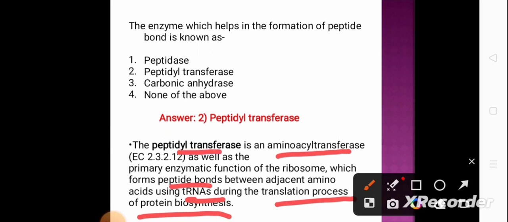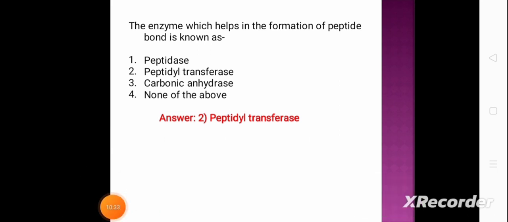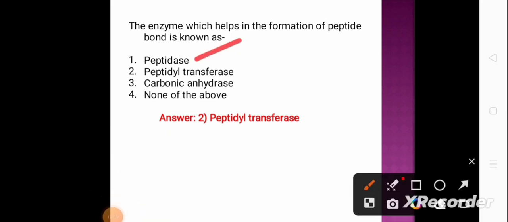The enzyme class of this peptidyl transferase is aminotransferase. Its primary function in the ribosome is to form the peptide bond between adjacent amino acids using tRNAs during the translation process of protein synthesis. During translation, amino acids are sequentially added, and these amino acids are joined by the peptide bond. This peptide bond is formed with the help of peptidyl transferase, whereas the enzyme peptidase breaks the peptide bond.